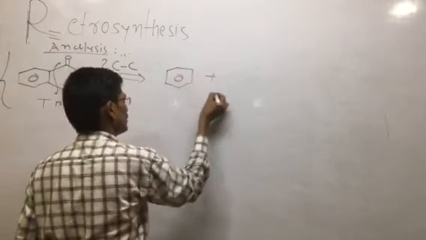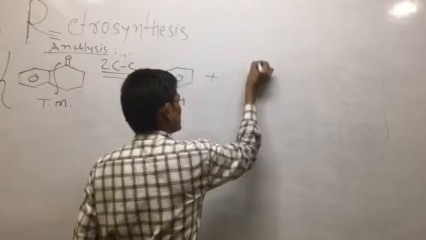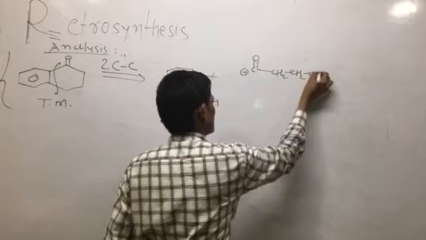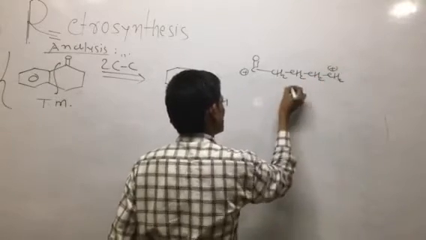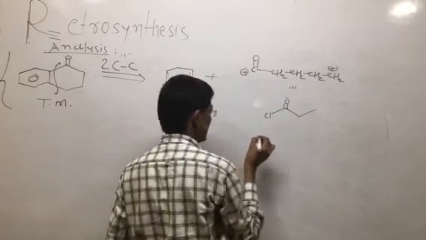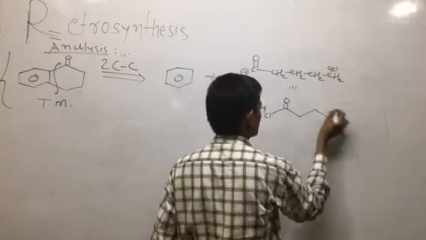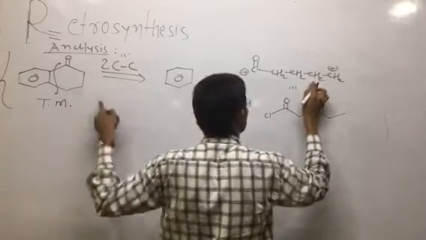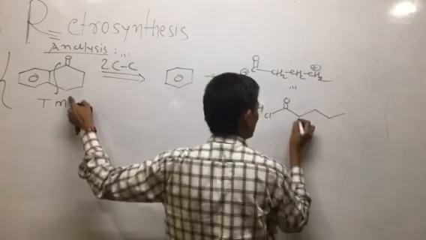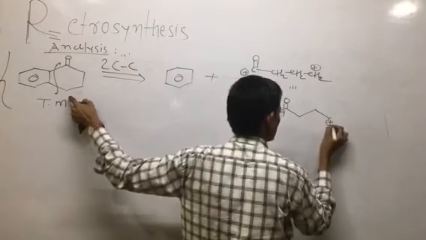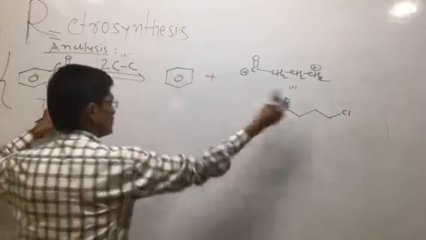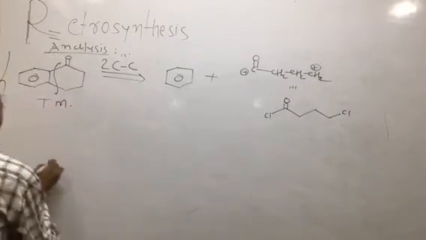So the benzene molecule is the synthetic equivalent. Again C double bond O, this carbon carries a positive charge, with CH2, CH2, CH2, and this one is the carbocation. What I am writing directly is called the synthetic equivalent, C double bond O, Cl, CH2, CH2, CH2. How many times? 1, 2, 3. As you can see, this is the primary carbocation, and this carbon carries the positive charge. So this is the plan, the synthetic equivalent.